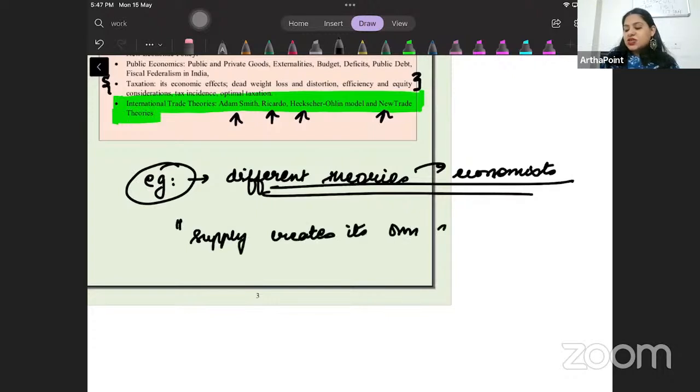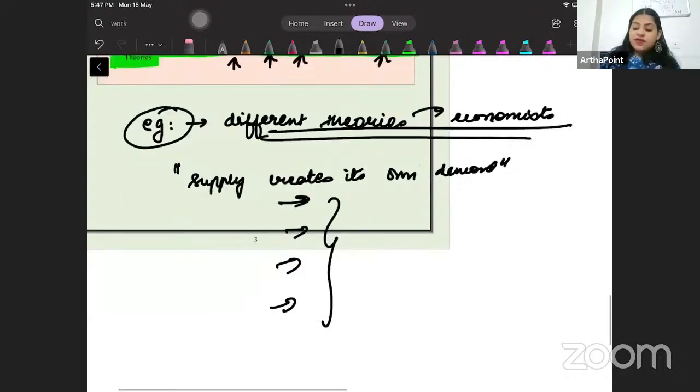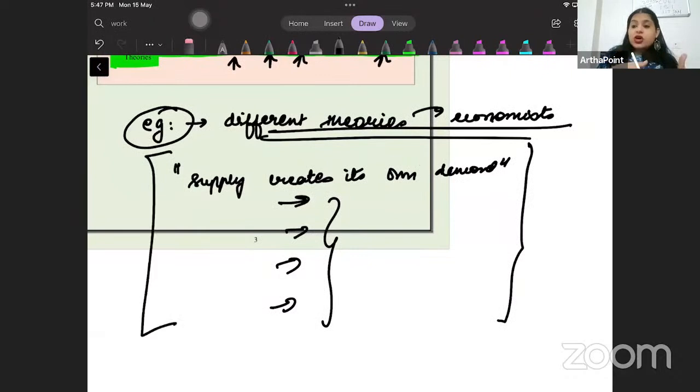If they ask you a question like this and give options like Ricardo, Adam Smith, Say, etc., you should know who said what, right? So these kinds of questions, which economist said what, will definitely come in the exam, and they have to be done very well, right?